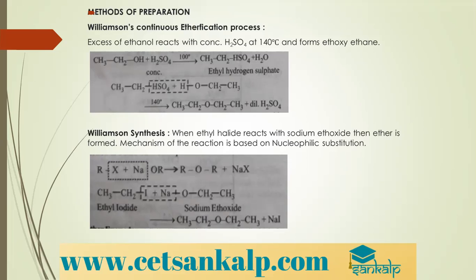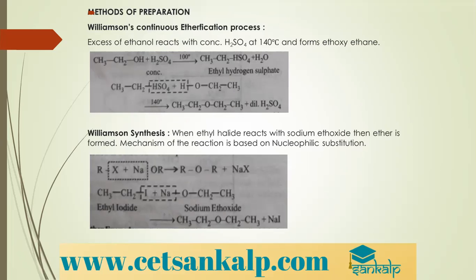Please do remember, students, it is based upon the temperature. If the temperature is varied, then what happens? Instead of ethers, we'll get alkenes. Dehydration occurs, that is the OH group and hydrogen from the beta position are eliminated, and we get alkenes.